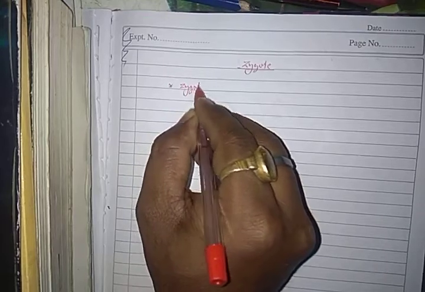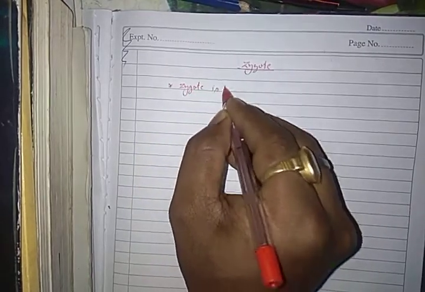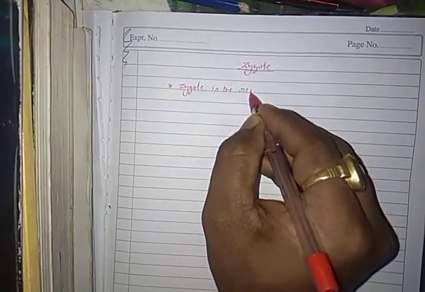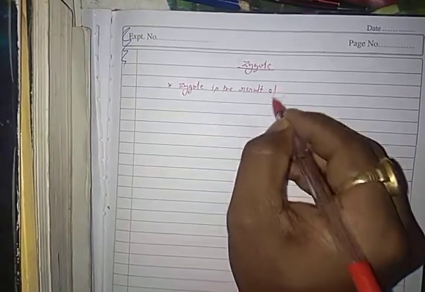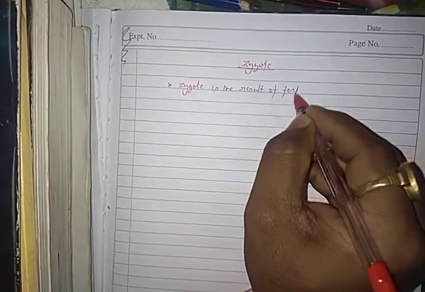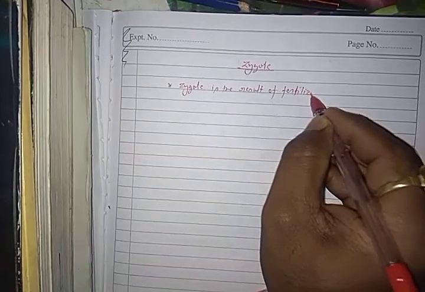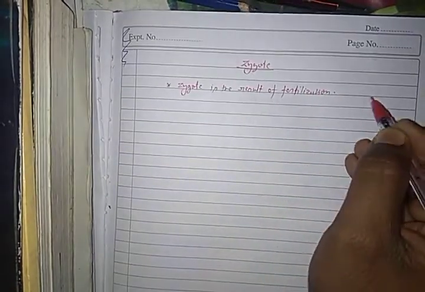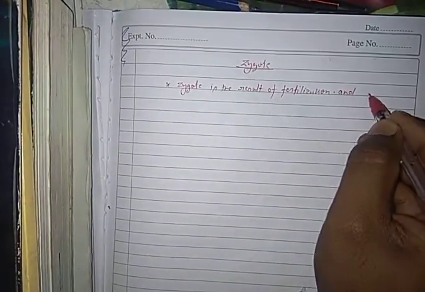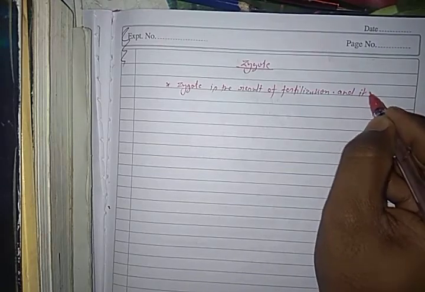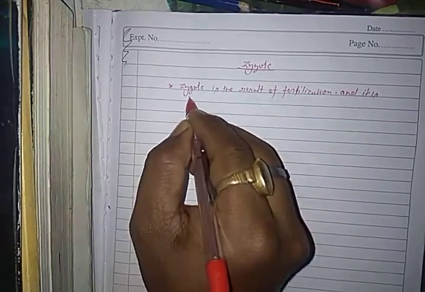Zygote is the result of fertilization. Okay, and it is a diploid cell.